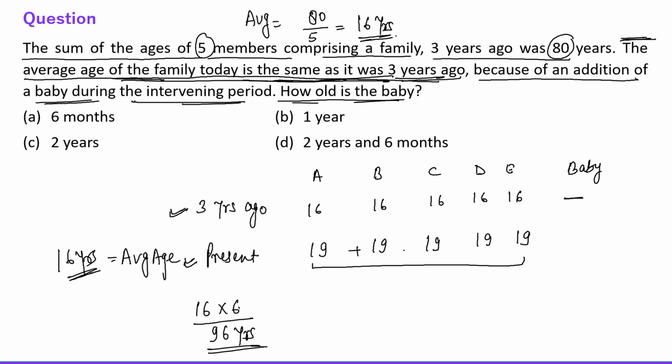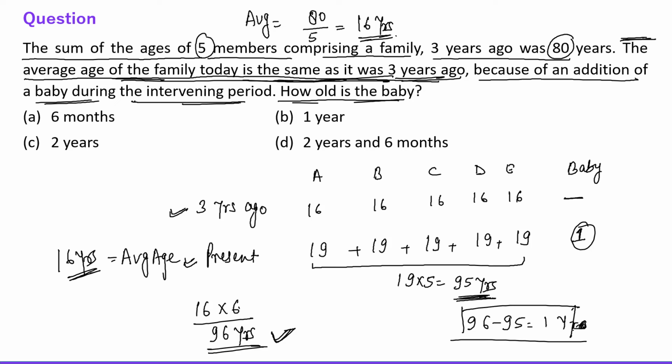Now just add all these numbers, 19 five times. So 19 into 5 will be 95 years. So the sum of these 5 members becomes 95 years, but the total sum has to be 96 years. So obviously 1 year is the age of the baby. The baby is contributing 1 year. I mean 96 minus 95, this is 1 year, right everyone? So the age of the baby is 1 year. The question is, how old is the baby? So the baby is 1 year of age. Clear? Now let's talk about the next question.